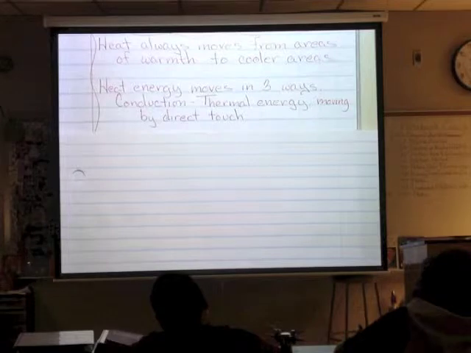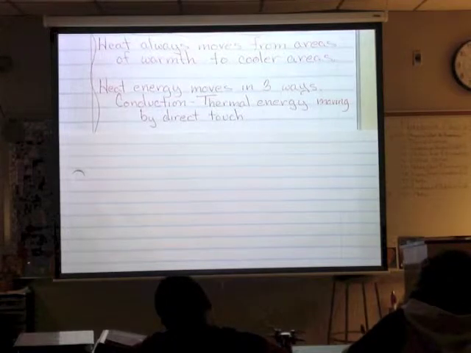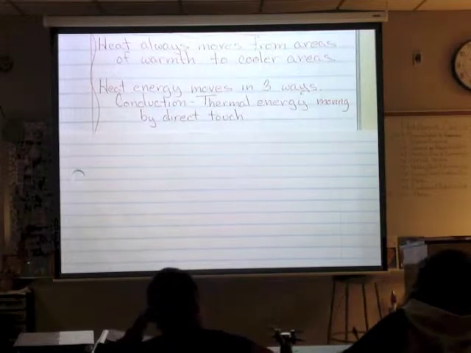So if you want to warm up, have you ever been with a group of people and you get really, really close to them, like your skin is touching their skin, and you're trying to huddle? Okay? That's through conduction. You get really cold, you take a blanket, you put the blanket over you. It's through conduction, the actual touch. So conduction is just basically the movement of energy through touch. You have to touch it.